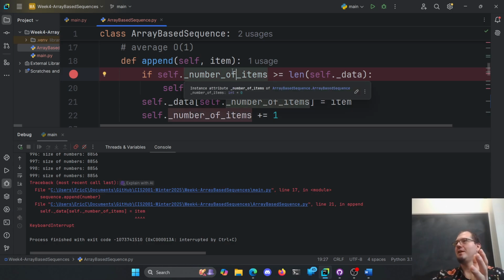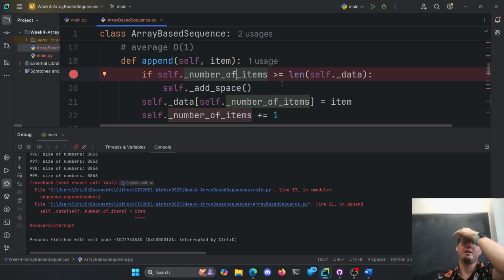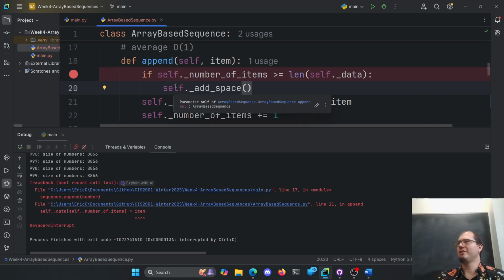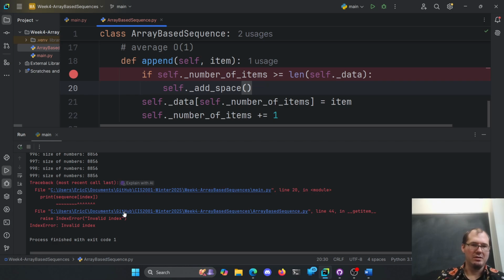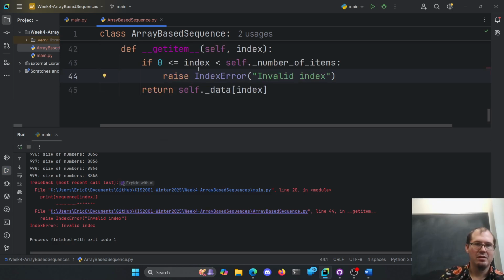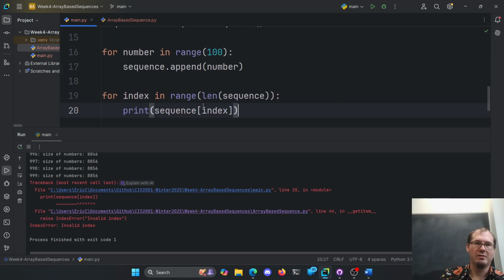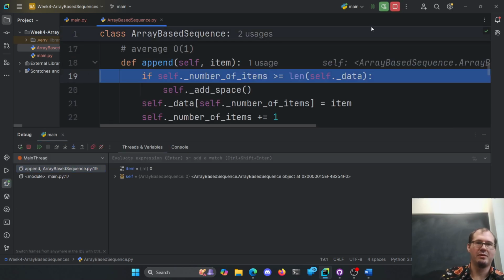If I added my 5th thing and I only have room for 5, if I'm at my capacity or over, we can't actually add over, but that's fine. Then we need to go add space. That ought to take care of it here, because we were adding space every single time. It was doing something super weird here. I don't know what happened, but let's try that. Oh goodness, invalid index. Okay, well that's on get item. All right, we're getting closer then, right? It probably went and added all of them. Let's put a breakpoint here. Oh, I don't want this one here. Let's continue.